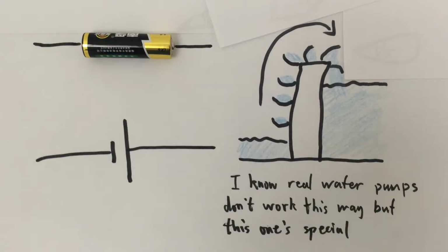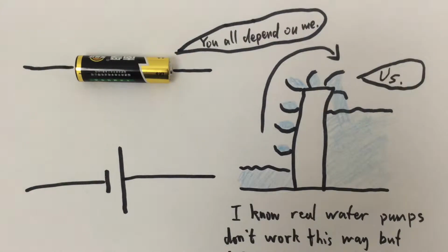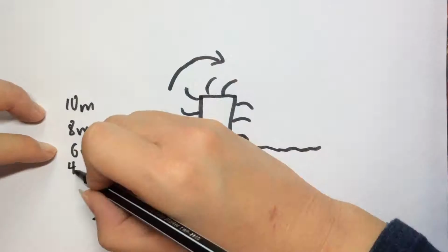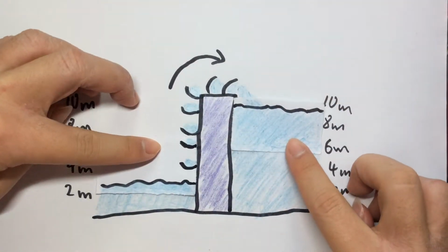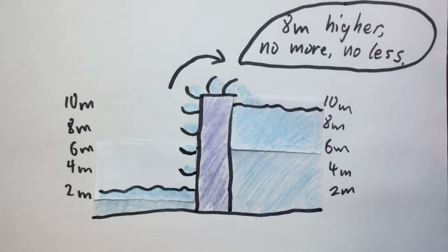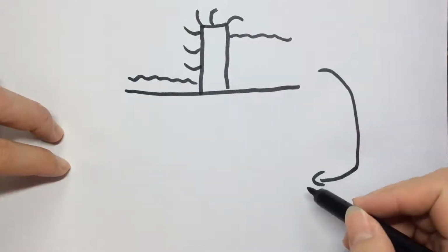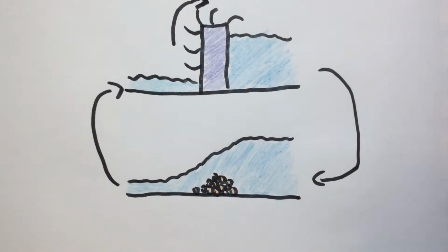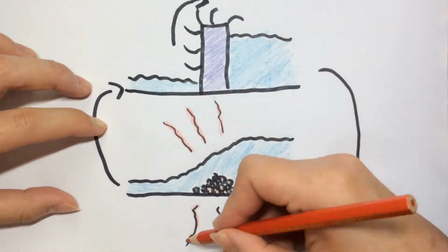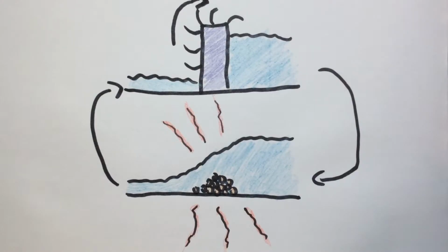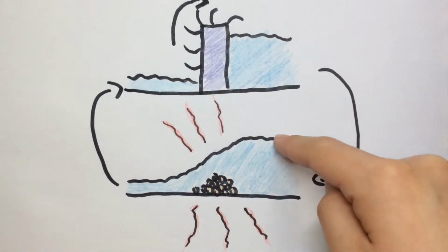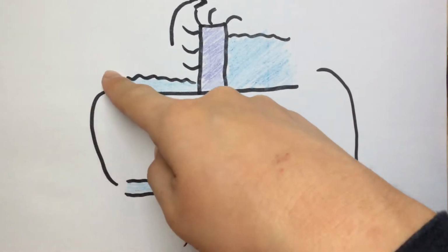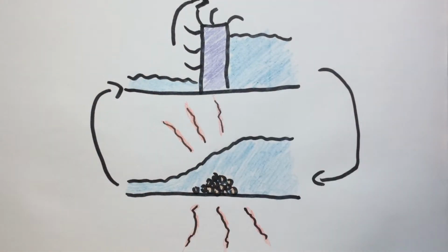Battery, water pump. This is the energy source of the circuit and river. The pump's job is to lift the water on one side to a certain height on the other side, then stop. It's like a dam that also lifts water. If this water lifting dam were connected to a canal with rocks in it, it would create energy which is expended at the rocks. The water is lifted at the pump, lowers at the rocks because of reasons explained earlier, and goes back to the other end of the pump.